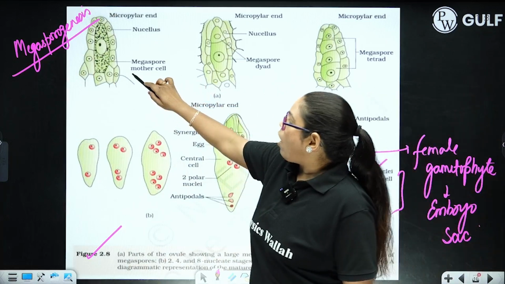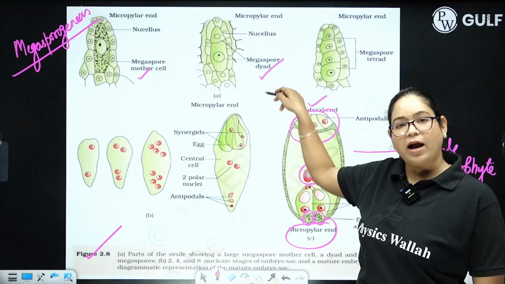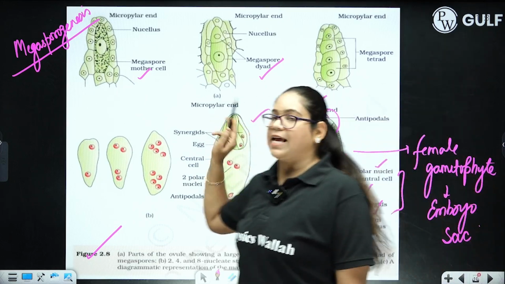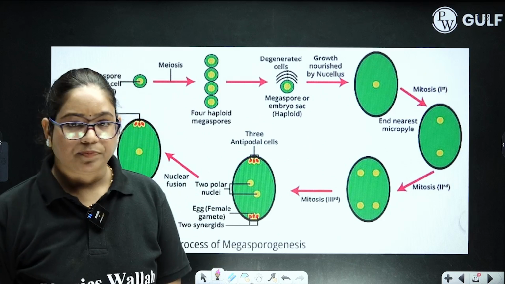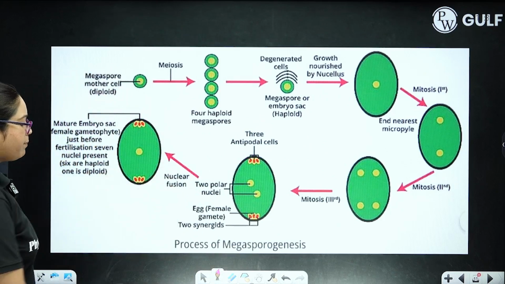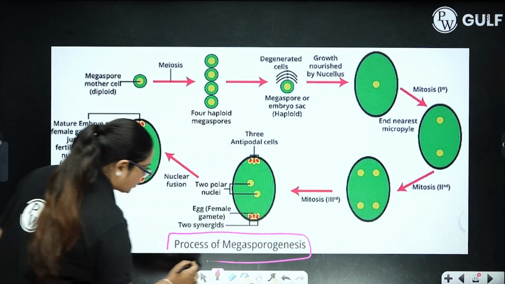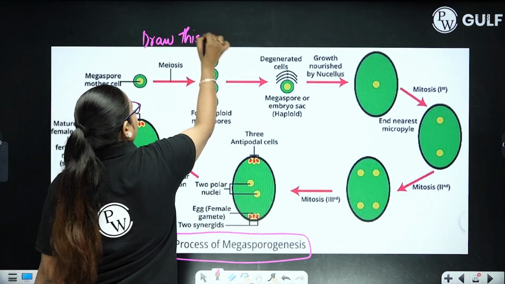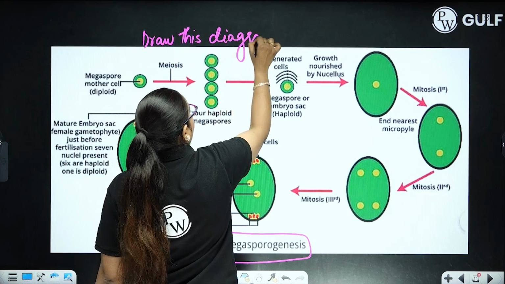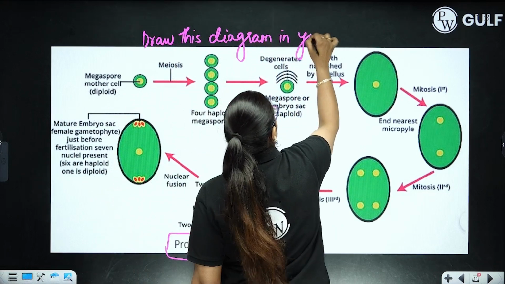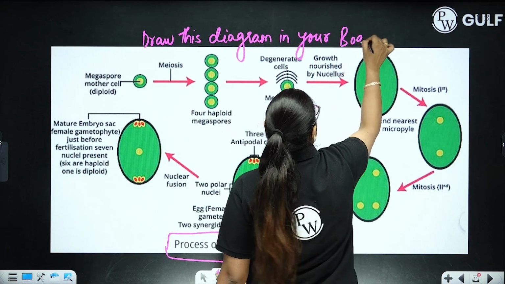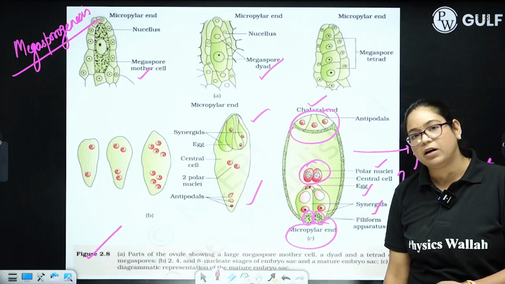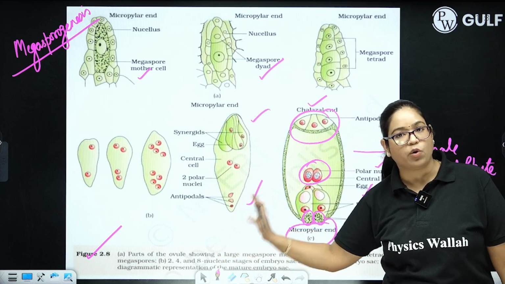Okay. How the megaspore mother cell undergoes formation of a megaspore tetrad and how it is going to align all the cells in an embryo sac. Again, I have made a very simplified diagram for the process of megasporogenesis. You can draw this diagram in your examination. You can draw this diagram in your board exam. Simplified diagram explaining all the steps. It is similar to this particular figure given in your NCERT.